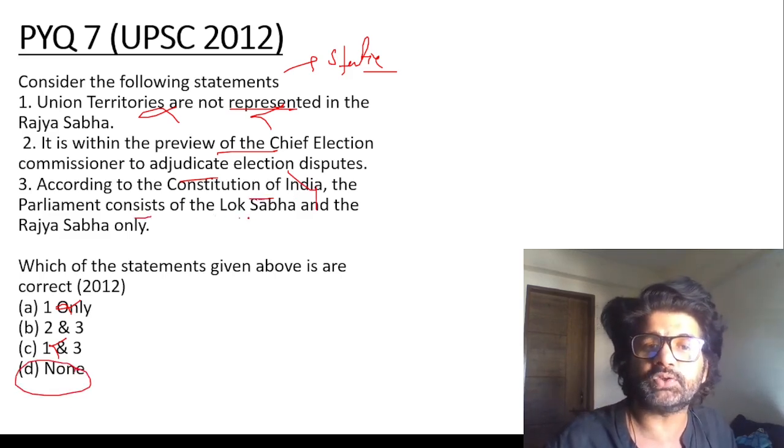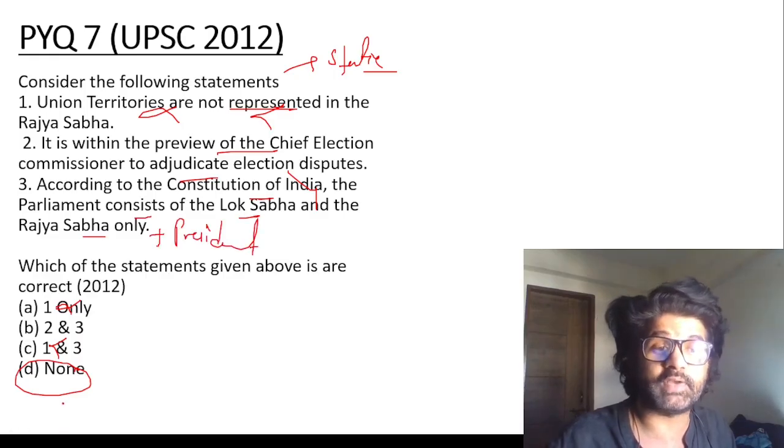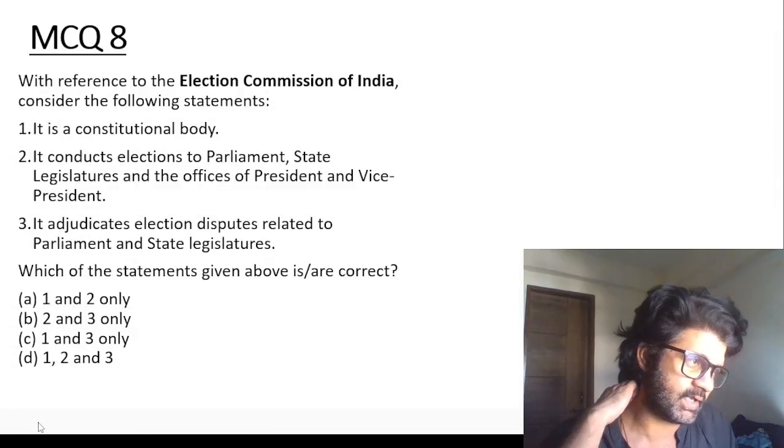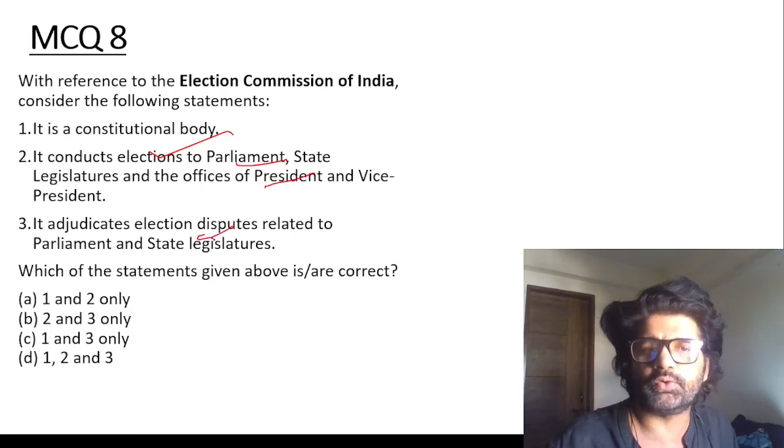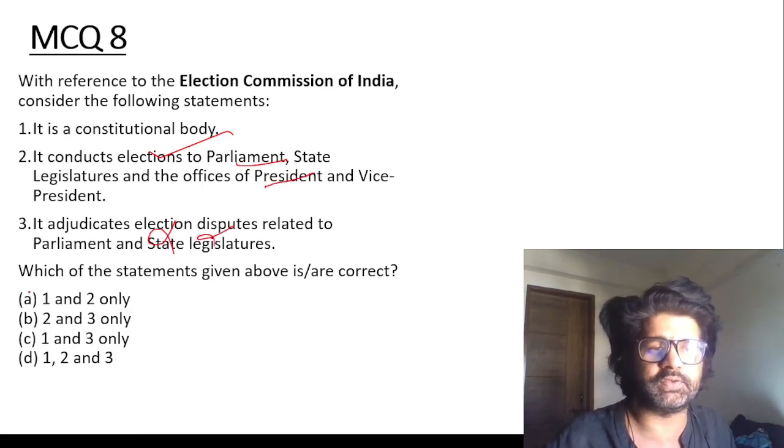Constitution of India: Parliament consists of Lok Sabha, Rajya Sabha as well as President. So these kind of static questions, don't make mistakes in these questions, guys. That would be really bad. Election Commission, constitutional body, conducts elections, correct? No, they do not adjudicate election disputes. So third is wrong, answer is A.